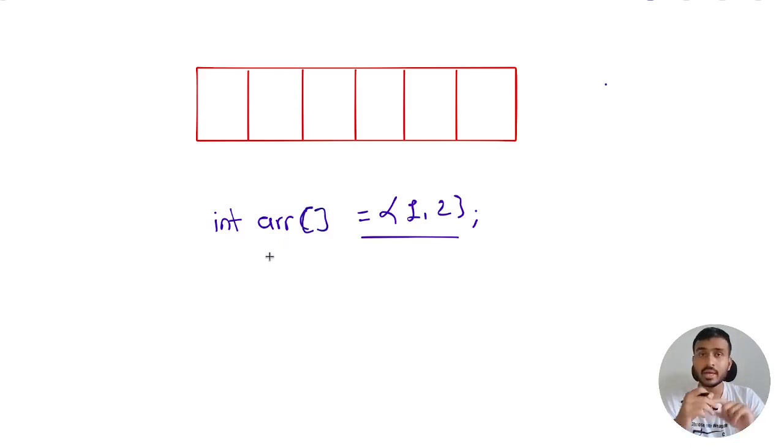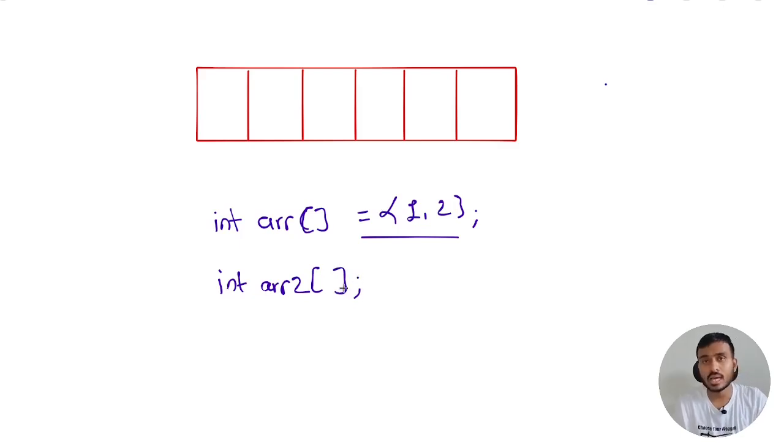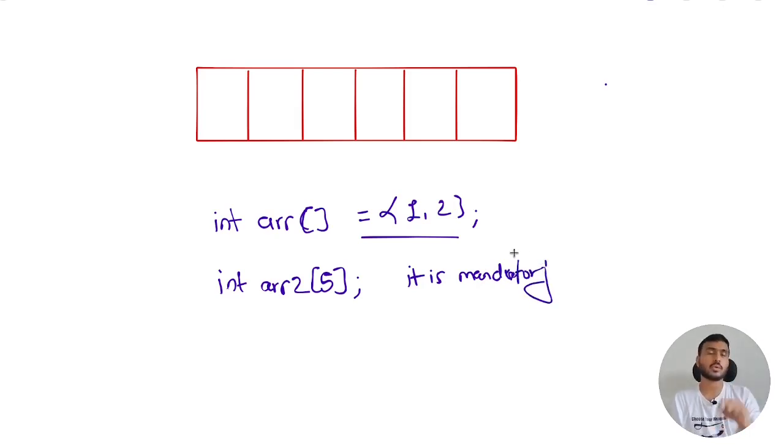So what was the point? If you are writing an initializer list, if you are initializing the array, if you are giving a list of initializers, then in that case the size is not mandatory. But let's say you are just declaring the array, let's say you have another array arr2 and you are just declaring it, you are not initializing it, then in this scenario you have to write the size. In this case it is mandatory. I hope you understood this point.